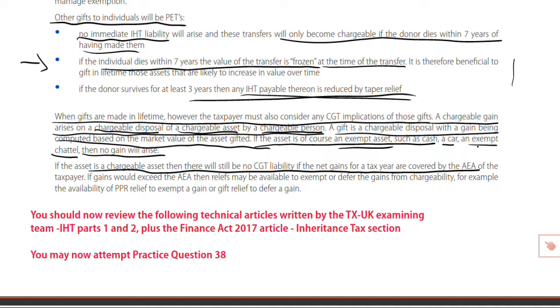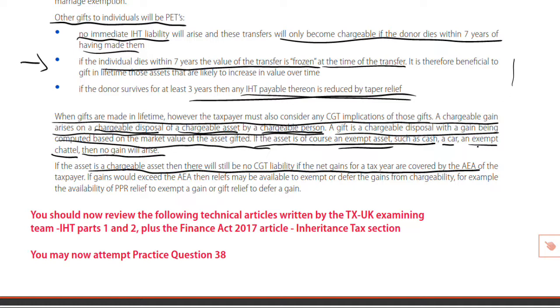So you think, if I own an asset that I bought for £40,000 and is now worth £50,000, then if I give that away in lifetime, I have reduced the value of my estate by the current market value of £50,000. That could, upon my death, save me, therefore, some 40% of £50,000, a £20,000 IHT liability has been avoided there. But I've got CGT.